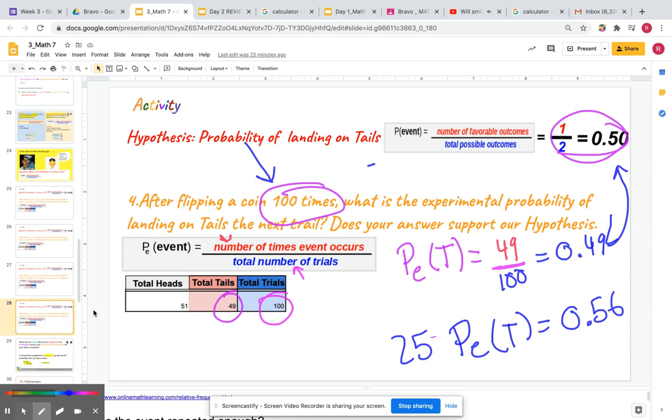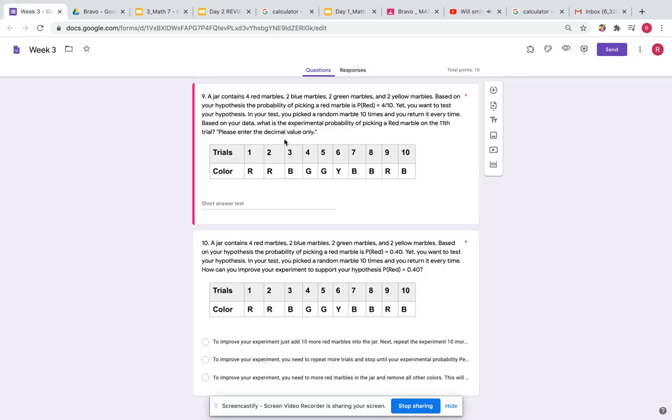Anyways, that's a little bit of summary of the overview. So, in a nutshell, if you do an experiment over and over again, you will definitely prove your event or your type of game to be fair. Now, if it does contradict, if it does not prove it, then something's wrong. Perhaps you're getting cheated. Anyways, I'm gonna go ahead and go over your homework for Wednesday.